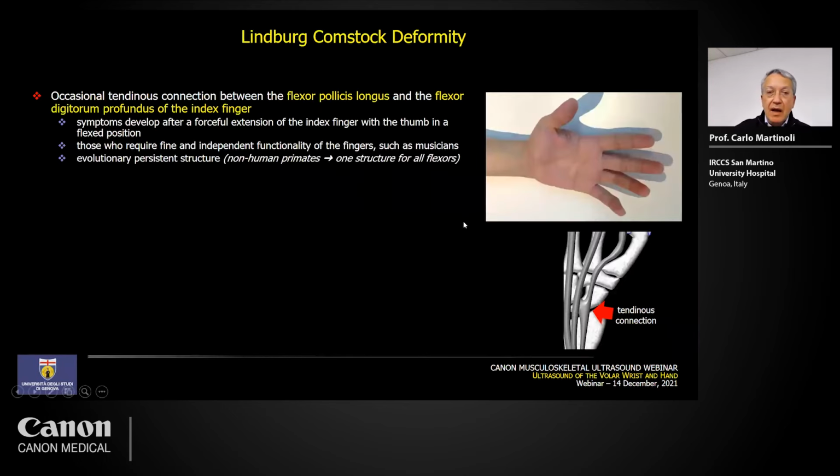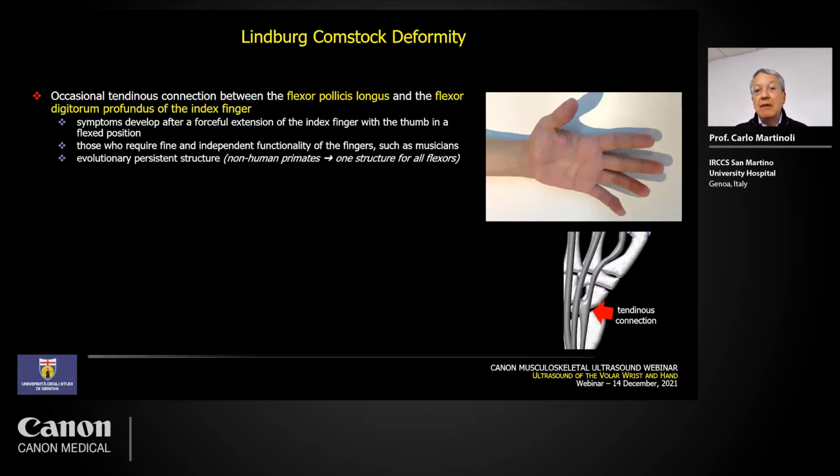Other variants, one that is relatively interesting is the Lindburg-Comstock deformity. It is related to a connection between the tendon of the flexor pollicis longus and the corresponding tendon of the flexor digitorum profundus of the index finger.